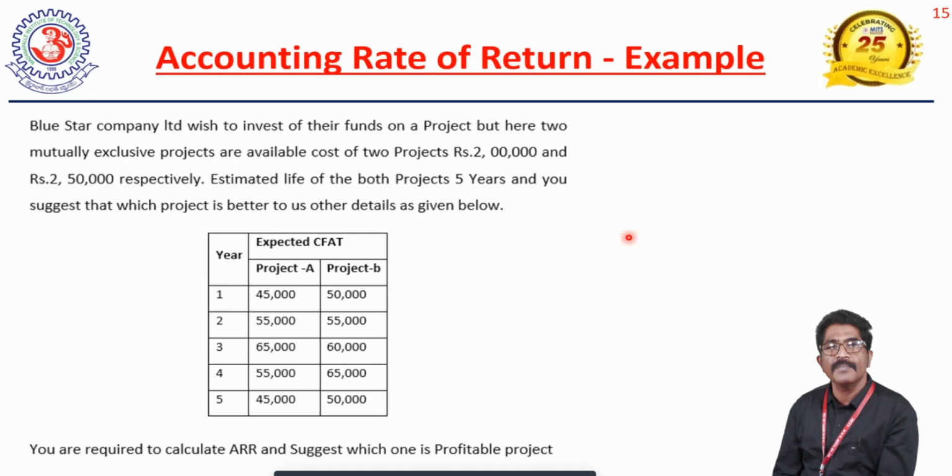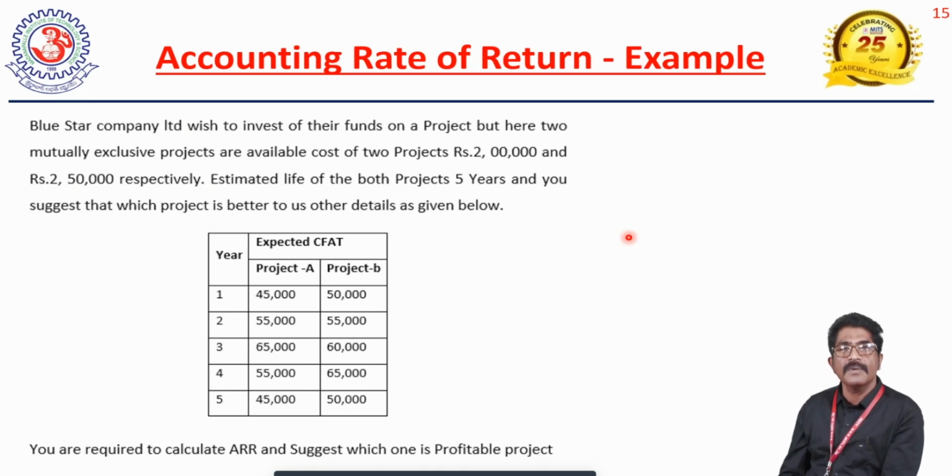See, for example, according to this example, Blue Star Company Limited wishes to make an investment in a specific project. Here two mutually exclusive projects are available in the market. If you make an investment in project A, the cost will be rupees 2 lakhs. If you make an investment in project B, the cost will be rupees 2 lakh 50,000. The life period of both the projects is 5 years.